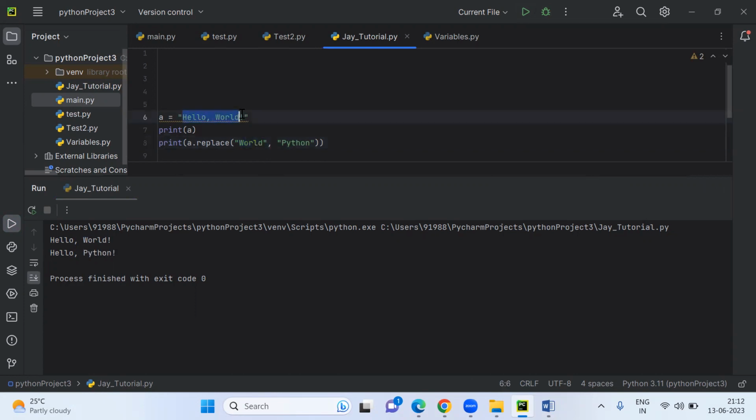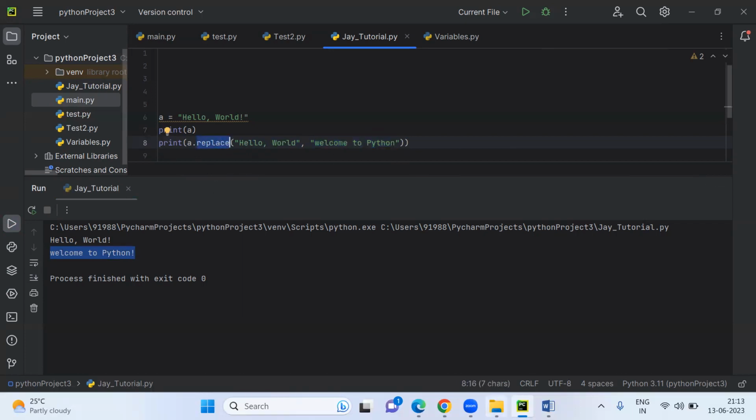If I convert this hello world to something like welcome to Python. Like this, I want you to do in Python as well as in SQL also. So hello world got converted to welcome to Python. Not only a single word, a sentence also will be replaced with the replace function.